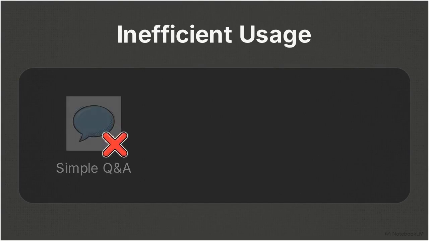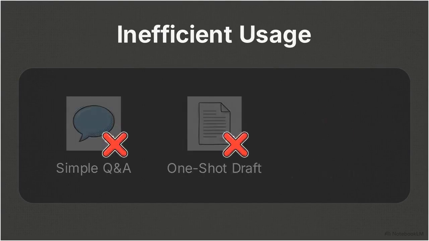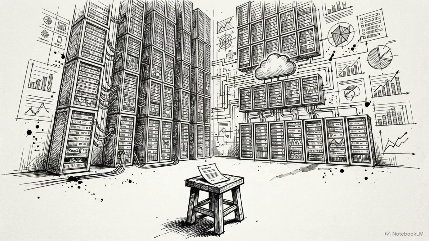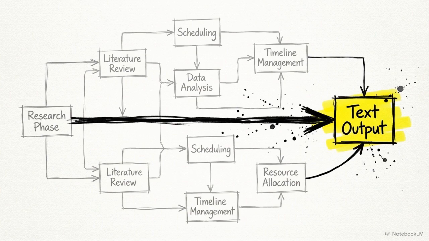You can identify this misuse through a few specific red flags. If you are using an agent for a simple Q&A, a one-shot draft, or a task where you already know exactly what the output should be, you are underutilizing the technology. Requesting a single block of text from an advanced agent results in a negative ROI. This approach bypasses the system's ability to reason through multi-step workflows.